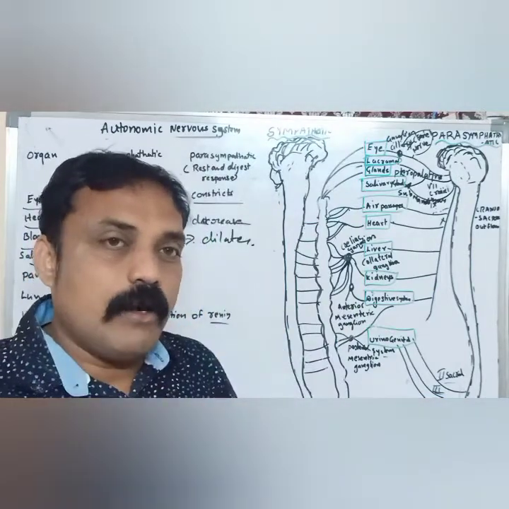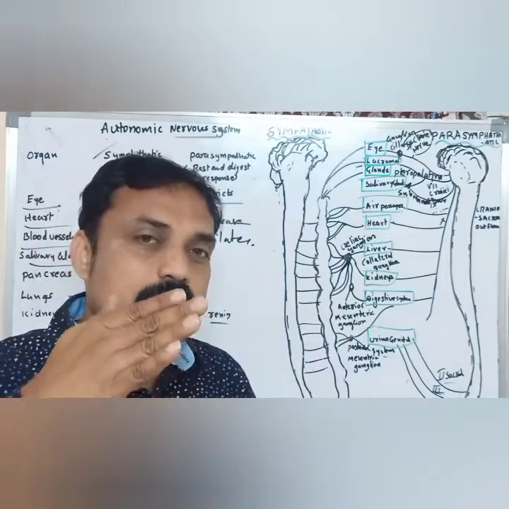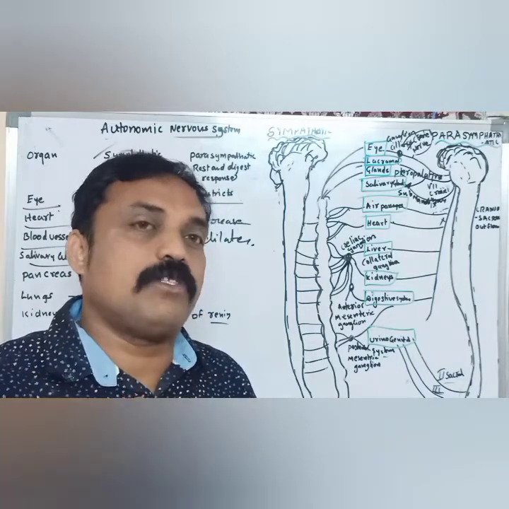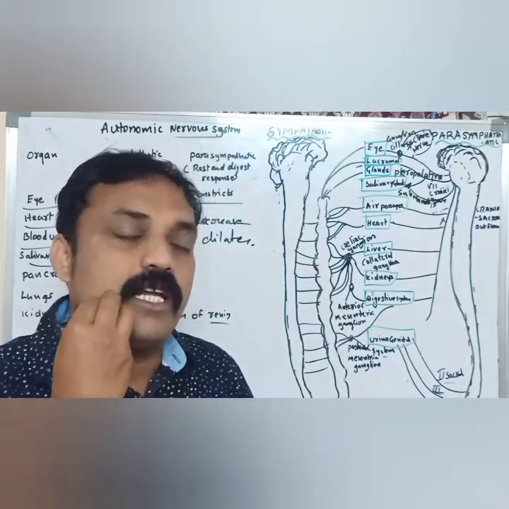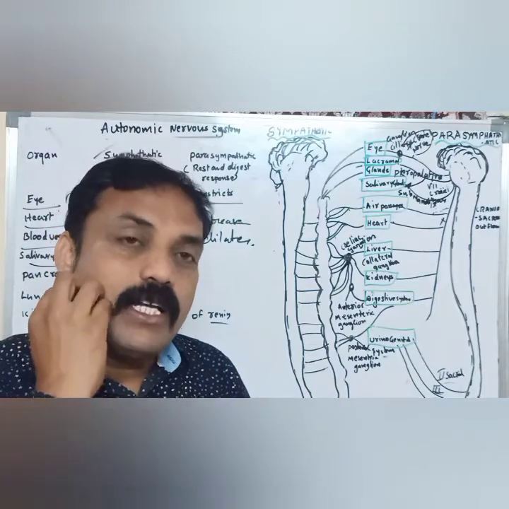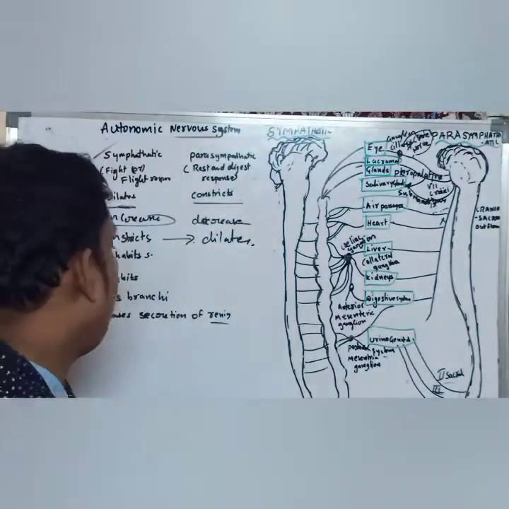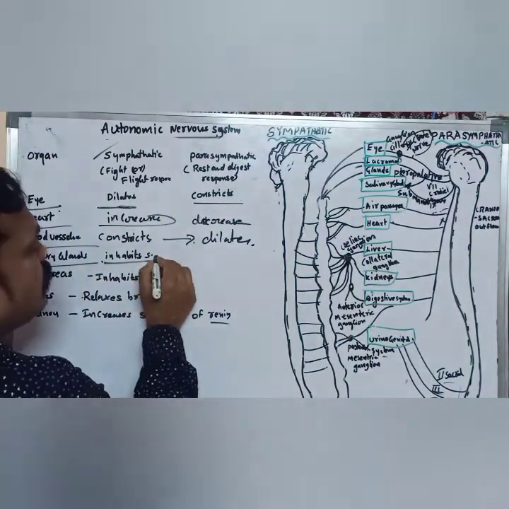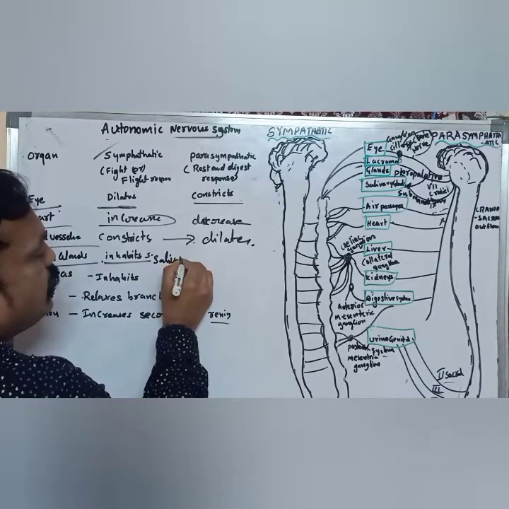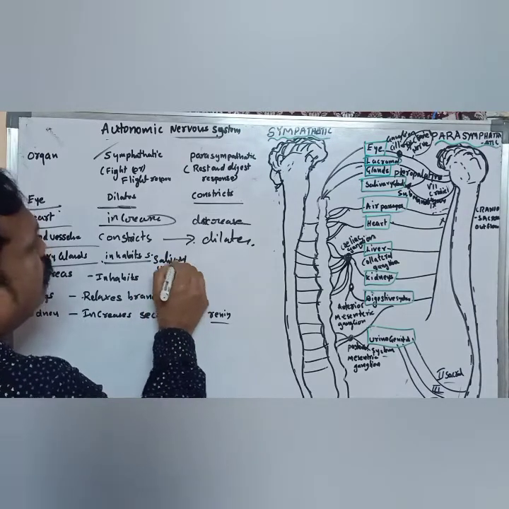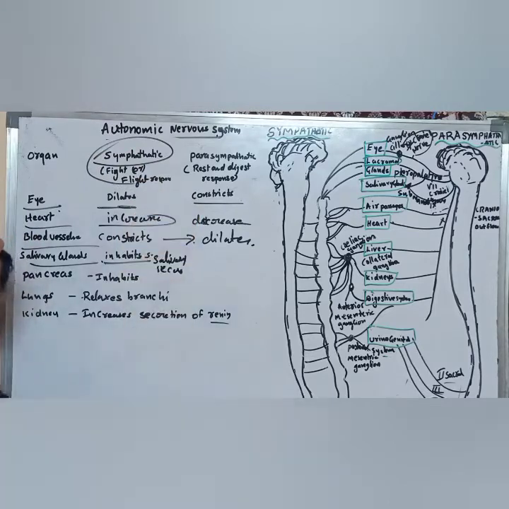As I already said, it inhibits, or stops, the production of salivary amylase or salivary secretions, because of the sympathetic nervous system.